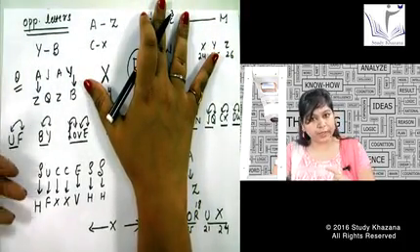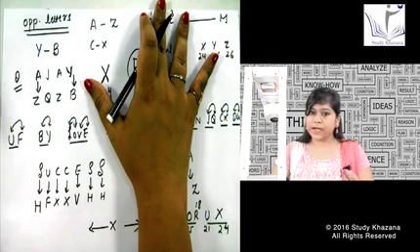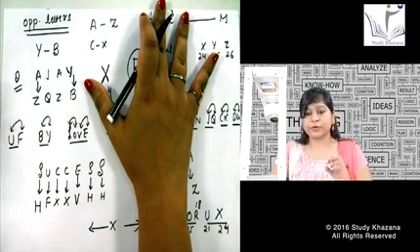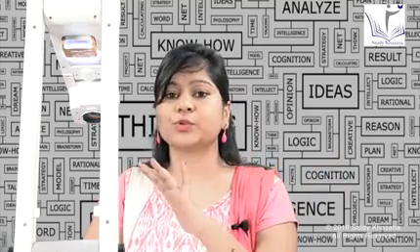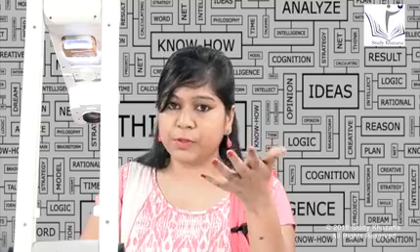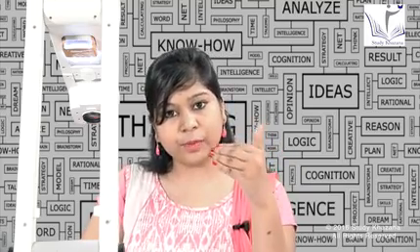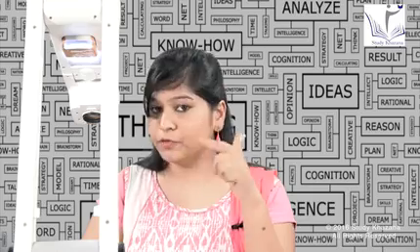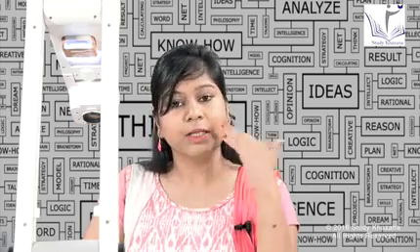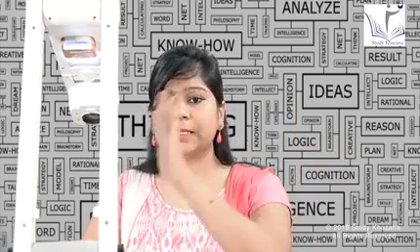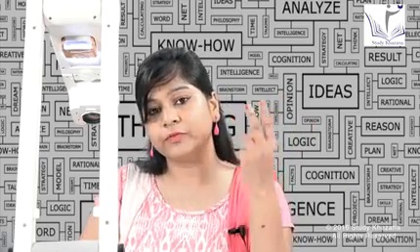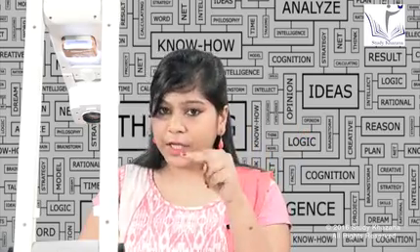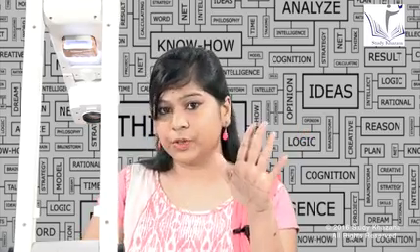We have discussed the opposite letter pattern. We have discussed the interchange pattern also. In the interchange pattern, remember to solve the middle letter before you solve the first 2 letters and the last 2 letters. Because you must be remembering the word black. In that word black, they have written A as it is. They have not changed the pattern for A. They can change the pattern between B and L, C and K, anything. Similarly, in the word Nidhi, they have changed the pattern for N-I, D-H, but in the last alphabet, they have not changed the pattern.